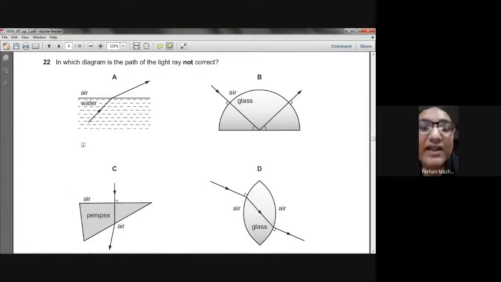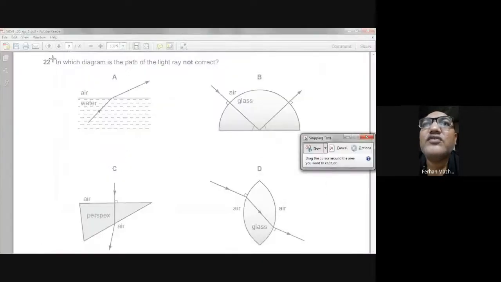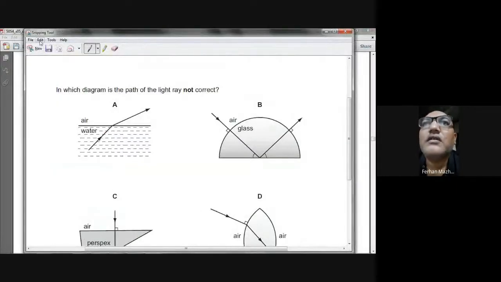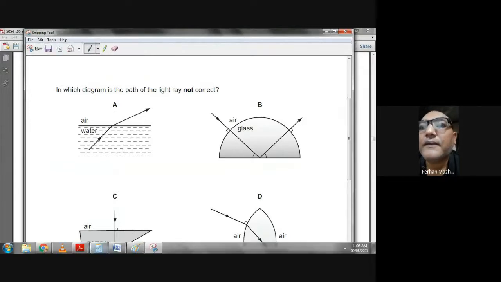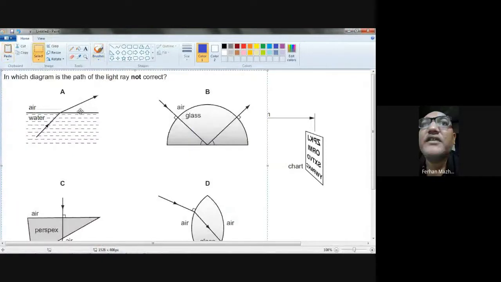In which diagram is the path of the light ray not correct? Okay, so here we go. Let me copy it from here. I will show you how this is actually done. Copy. Okay, so I will paste it here.